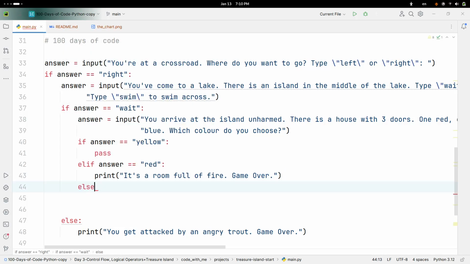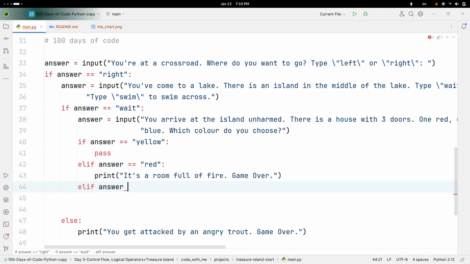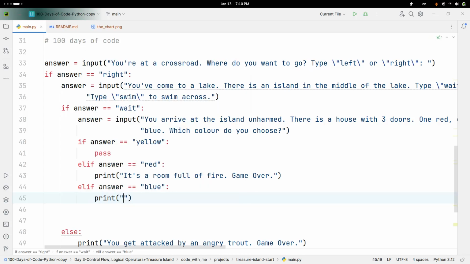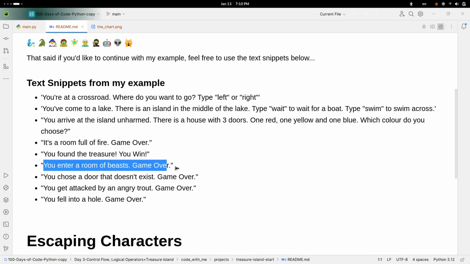Let's do an else statement here. Not an else, another elif actually, because they might not enter yellow, red, or blue. So if answer is equal to blue, it's going to print, I guess, this is when they enter a room full of beasts. Yep.